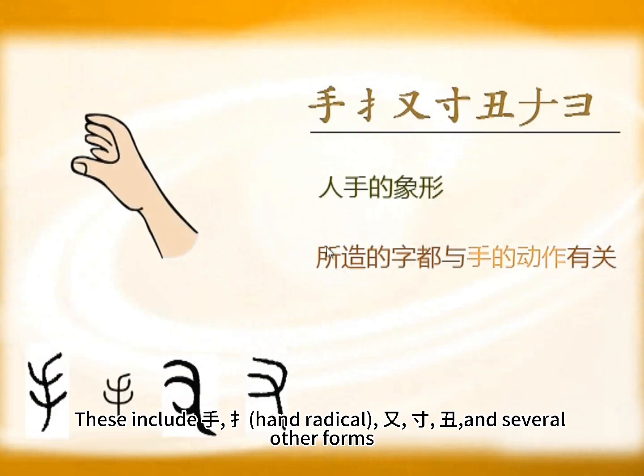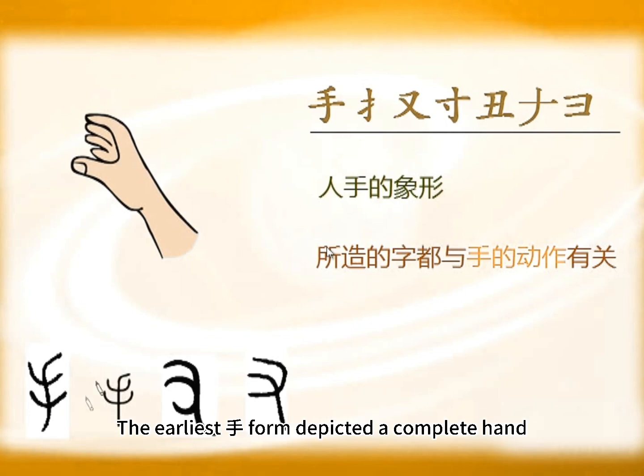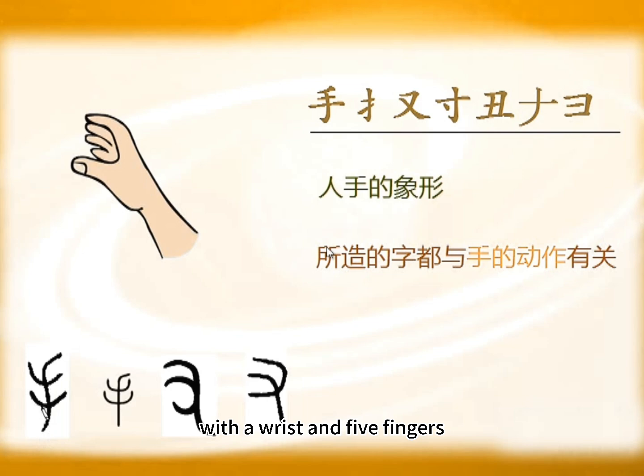These include 手, 提, hand radical, 右, 寸, 丑, and several other forms. They all evolved from variations of the hand image. The earliest 手 form depicted a complete hand, with a wrist and 5 fingers. Later some were simplified, leaving only 3 fingers. This is like cartoons we watch. Cartoon characters often have 4 fingers. This is a very simplified representation, as long as it's recognizable as a hand.